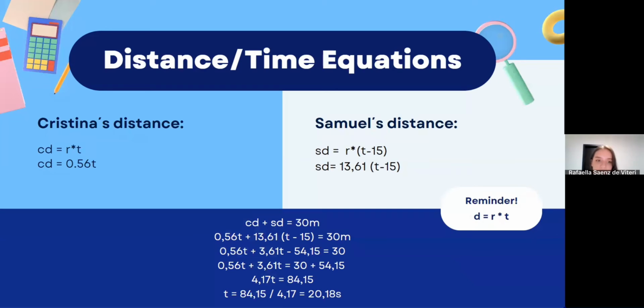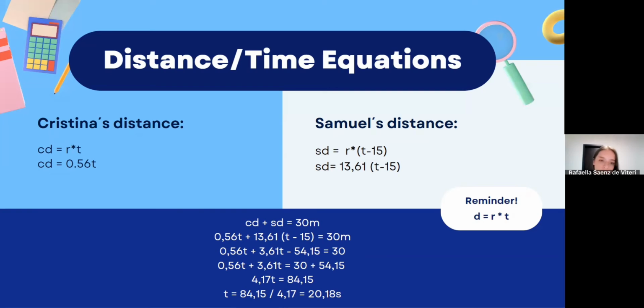The next step is to answer the second unknown, time. By following the formula, the meeting time is 20.18 seconds. We get this result by using the distributive property, with the number 13.61 multiplied by t and multiplied by minus 15. Finally, we have time and rate.